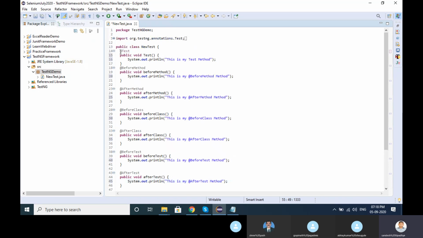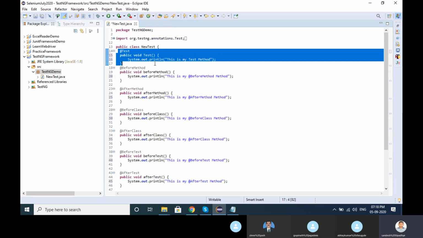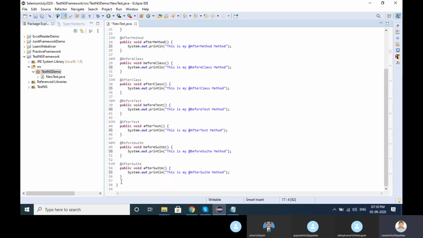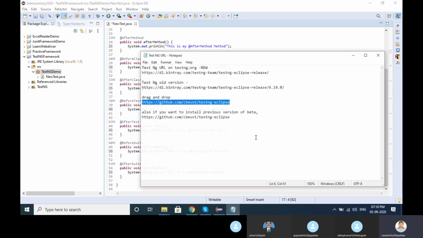Here, the @Test annotation will be considered as one test case, right? So one test case I have added here. In that I have added before method, before class, before test, after test, before suite and after suite. So the execution, as I told you, I'm closing this.